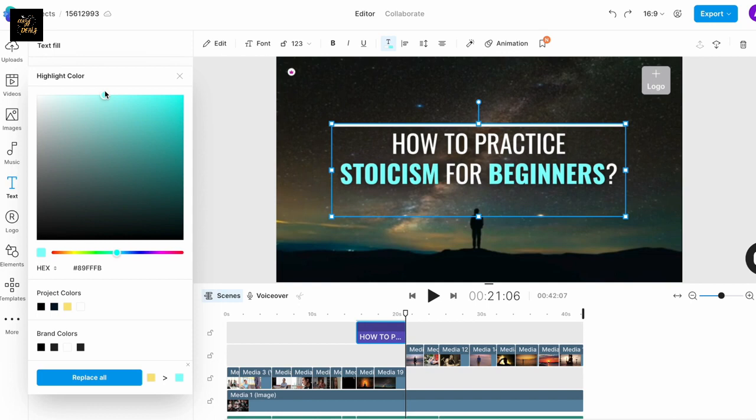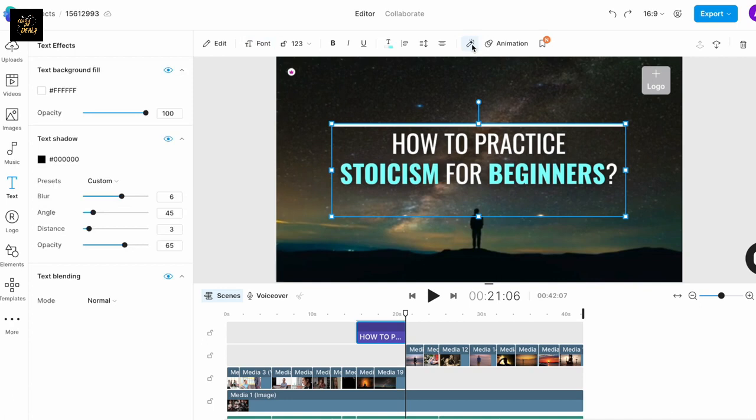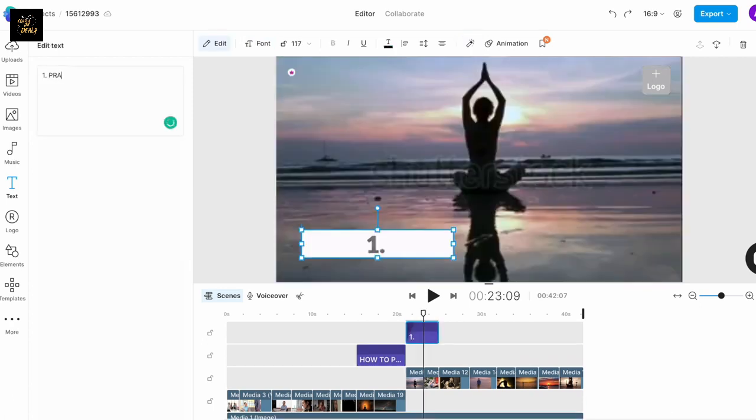You can also similarly change the font, play with effects, and even change the animation. I like all of those things for now, so I am going to let it stay as is. You similarly want to go ahead and add text to the rest of your video. You can even use stylized text to highlight quotes by philosophers.